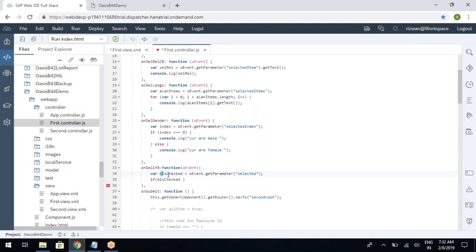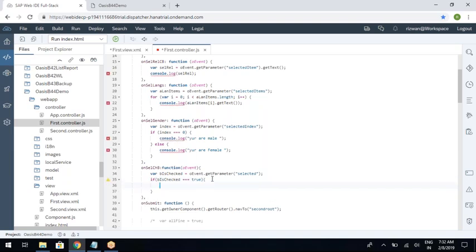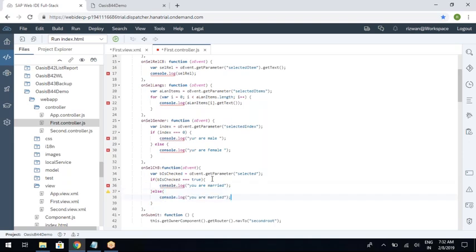So if bChecked is equal to true, then you can just print a log, you are married. Else, you are still bachelor.